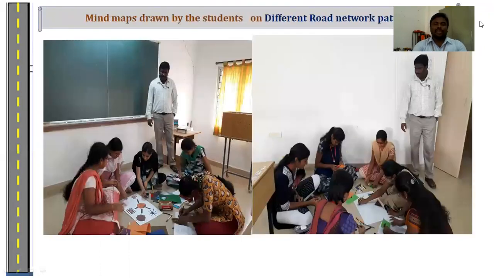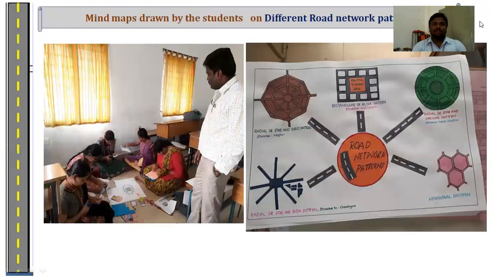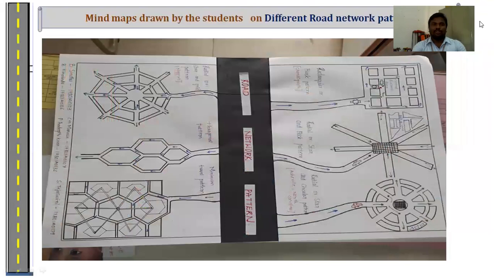After the completion of the road network patterns, students draw mind maps of the different road networks with their own views, in a simple way to understand how we can align the road network pattern, and what the advantages and disadvantages are. After completing the mind maps, they share their views and exchange their drawing sheets. Here are some images showing the mind maps. These are the images of the students' mind maps with different applicability.